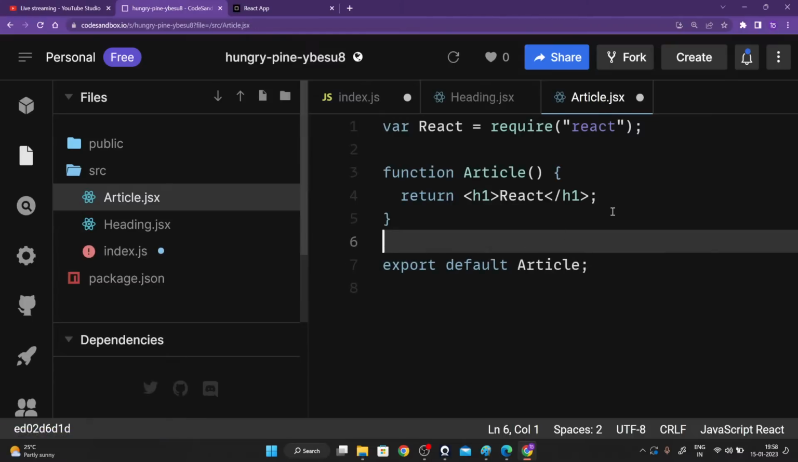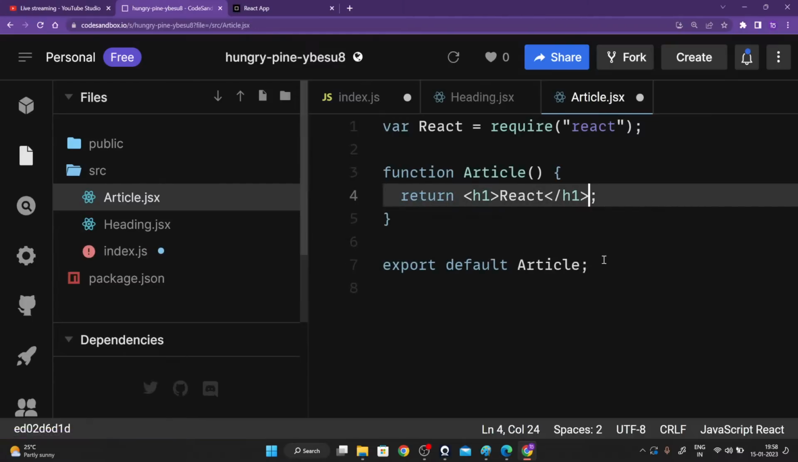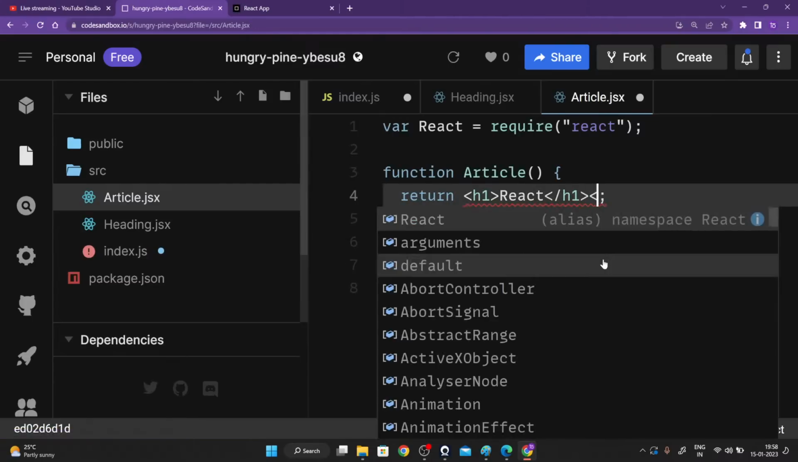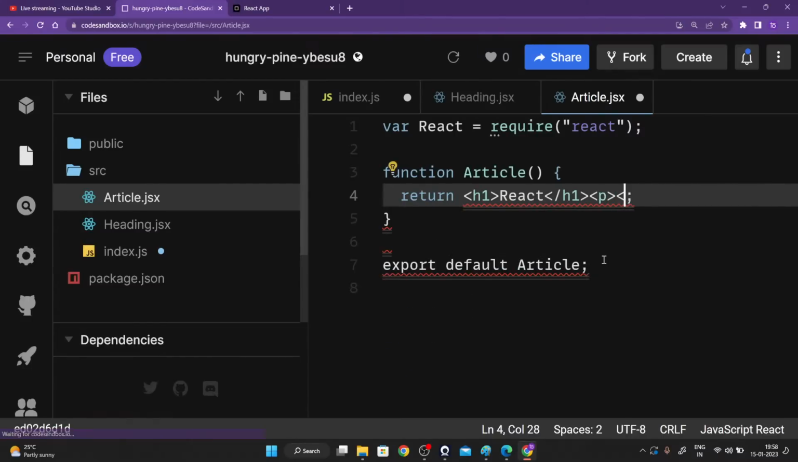Now to return two things. We want to return an h1 tag as well as a paragraph tag right over here, right, guys? So we need to again enclose it into a div tag. Let me put up something. So we need to put up a div tag right over here.